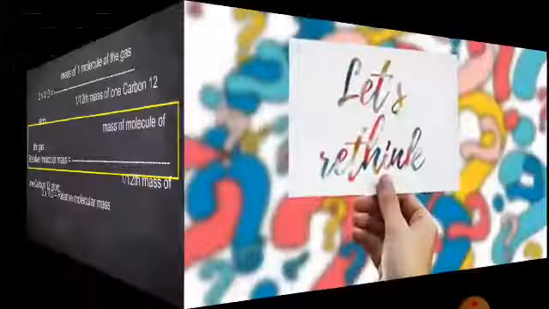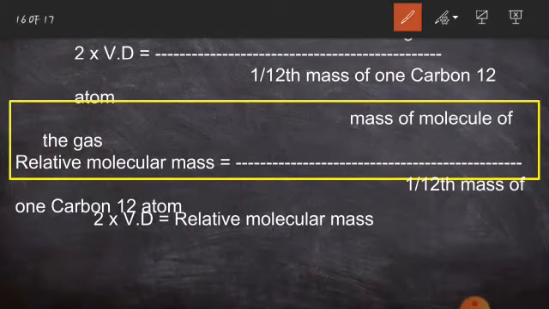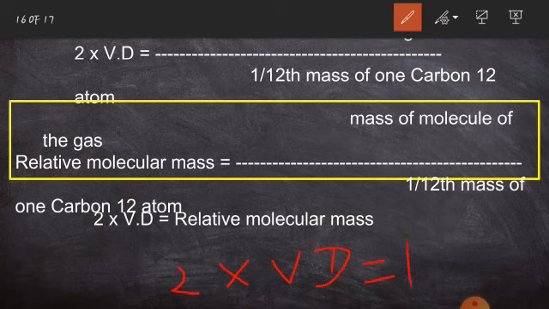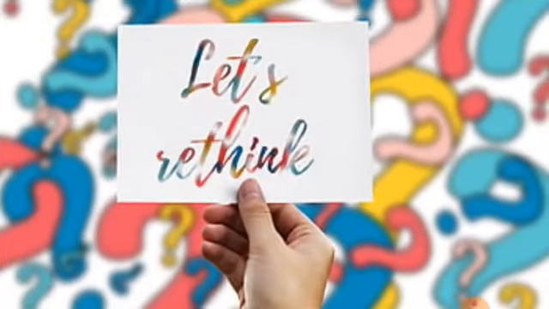So 2 into vapor density is equal to relative molecular mass, because this equation is similar to the relative molecular mass. When the right sides are equal, then you can equate the left sides. So 2 times the vapor density is equal to the relative molecular mass. So thank you.